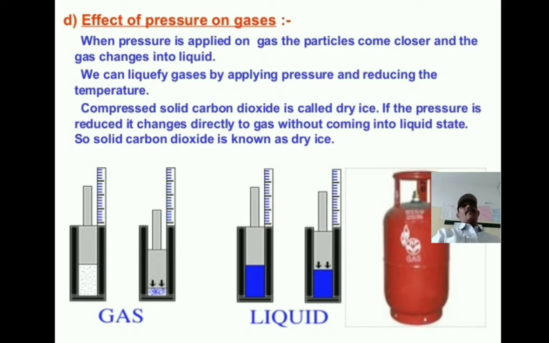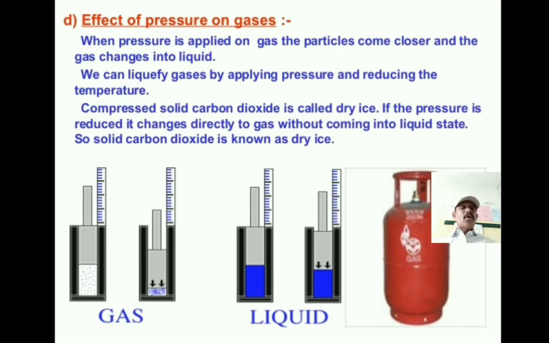Now I will explain the effect of pressure on gases. When pressure is applied on a gas, the particles contained in the gas come closer, and the gas changes into liquid. Remember this point. When you apply pressure to a gas, the particles of the gas come closer and the gas changes into liquid.